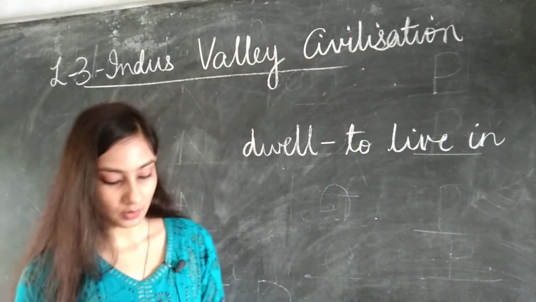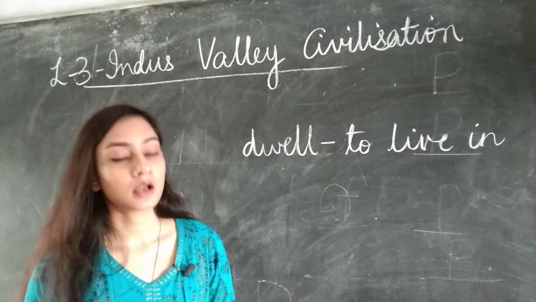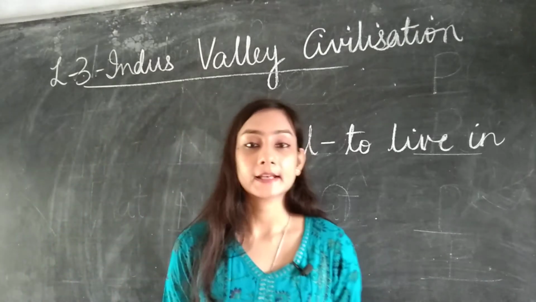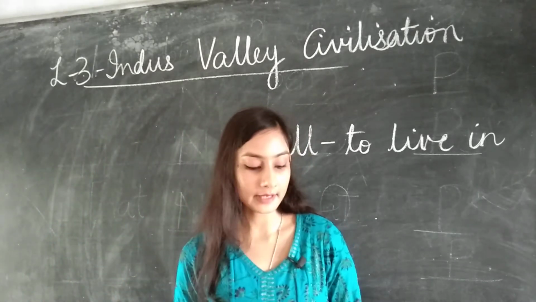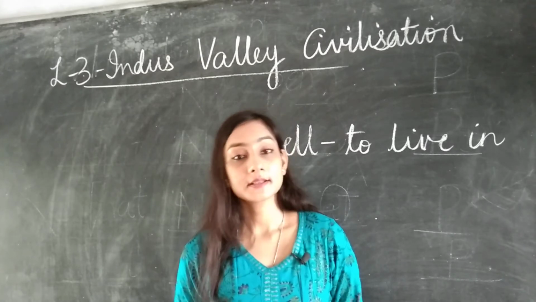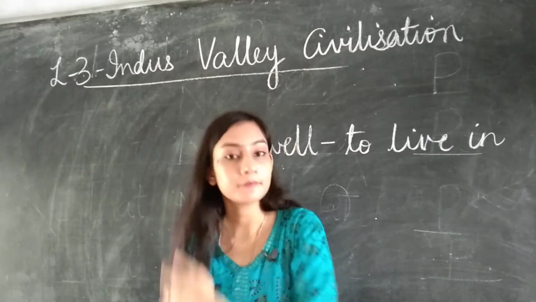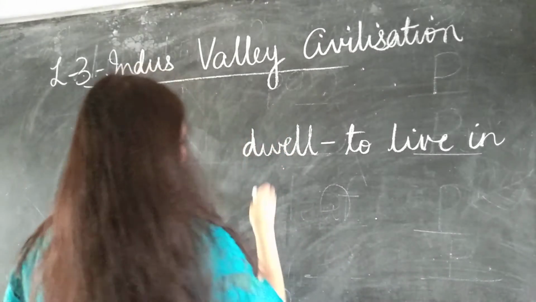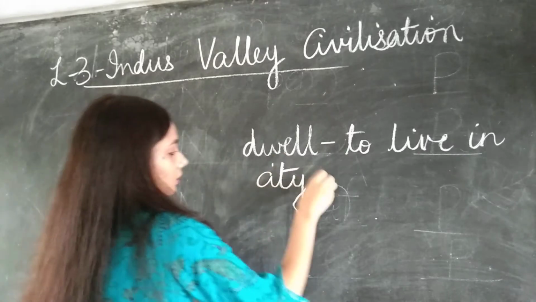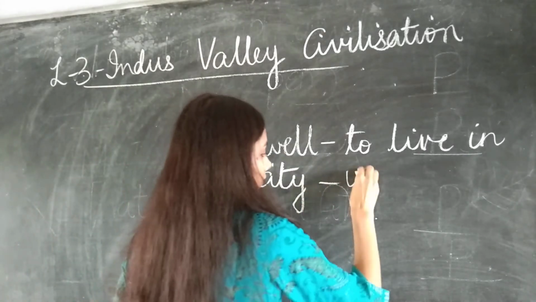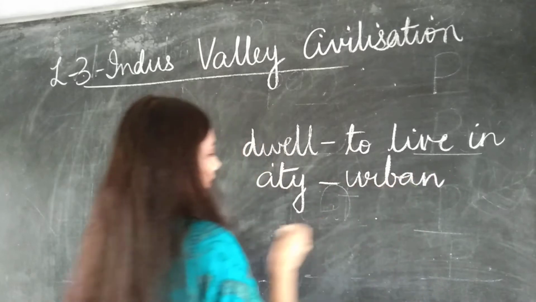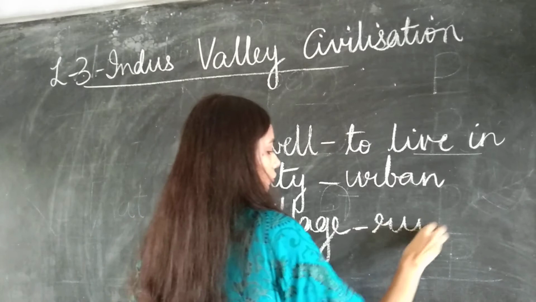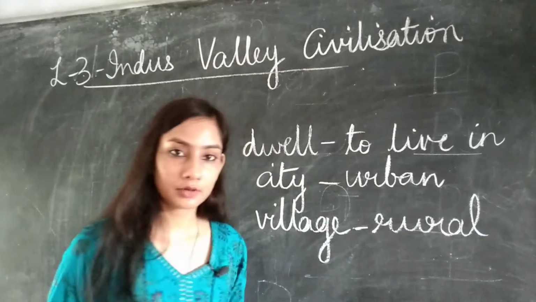The chief features of a civilization are as follows. So, what are the chief features? What are the main characteristic features of civilization? The first one is urban settlements. When we refer to cities, we use the term urban, and when we talk about villages, we say rural. Are you clear?